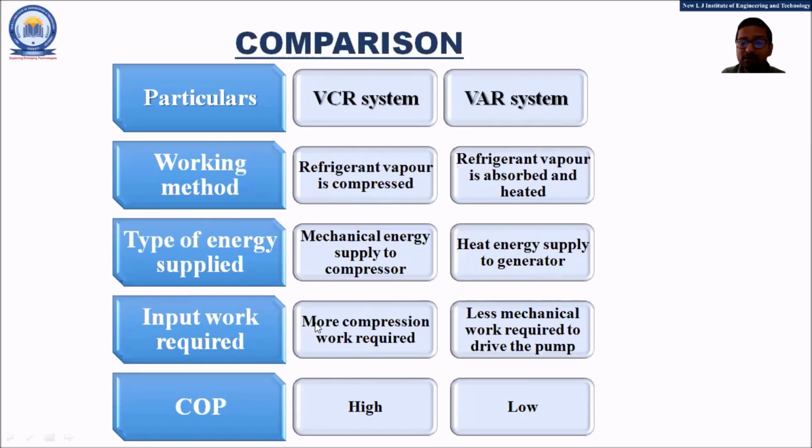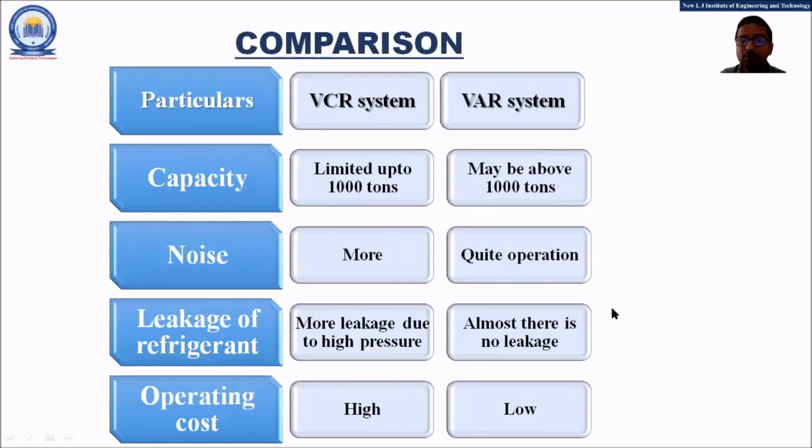Input work required: more compression work is required to operate the compressor in VCR, whereas in the VAR, less mechanical work is required to drive the mechanical pump. The coefficient of performance: VCR has a high coefficient of performance, whereas in the VAR, the value of COP is comparatively low. Next point of the comparison, that is capacity.